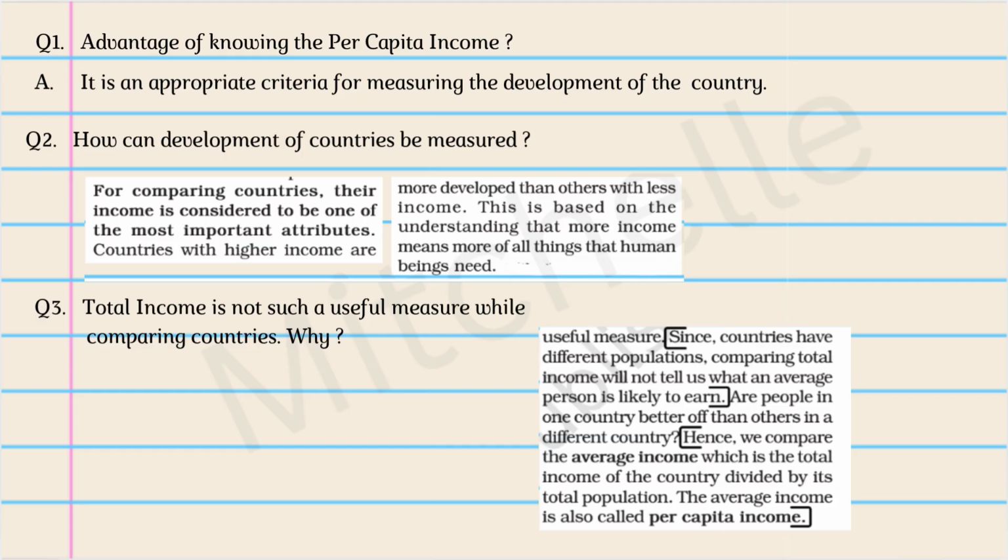Question 2, how can development of countries be measured? This is the answer in the textbook. I haven't written page numbers because depending on the printed edition that you have, the page numbers may vary. But when you read the textbook, you will come across this answer and then you can mark it. Total income is not such a useful measure while comparing countries. Question number 3, why? I have marked the answer. Please do the same.